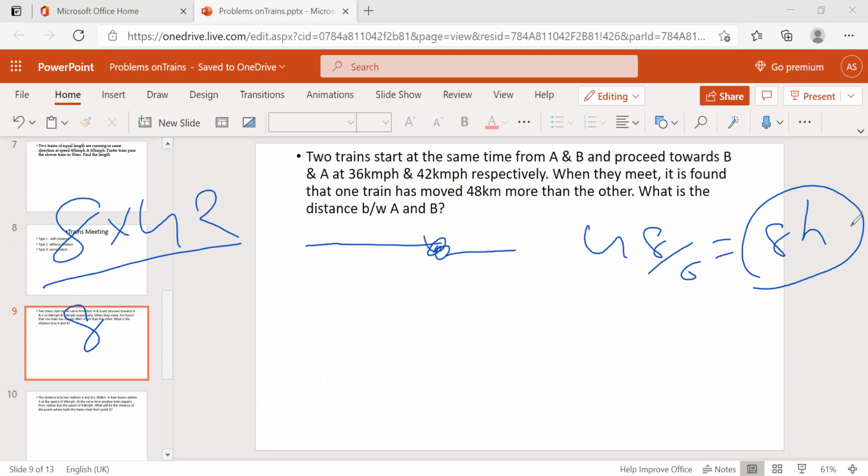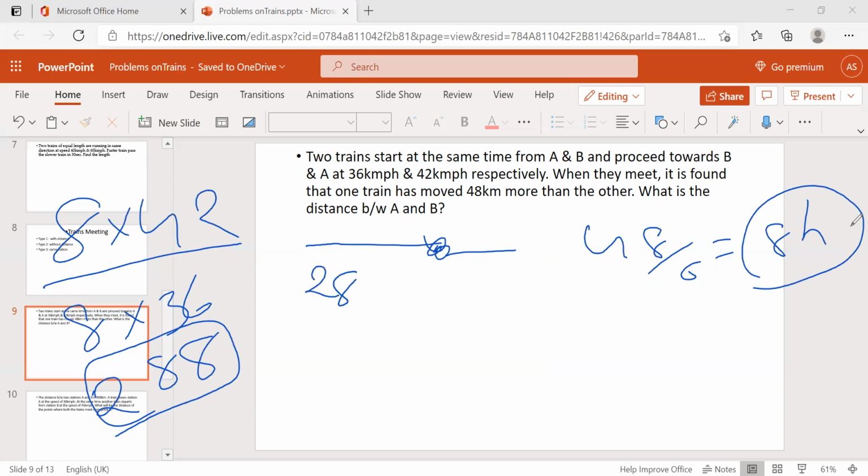8 into 36. Anything, you can take anything. If it is 8 hours traveling, it will also be 8 hours running, right? So it runs 8 hours. It also runs 8 hours. So 8 into 36 is nothing but 288. Okay, 288. So this distance is 288.